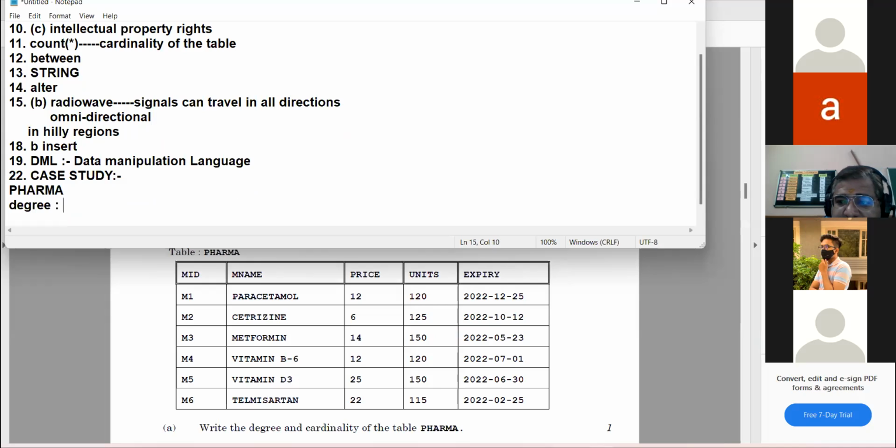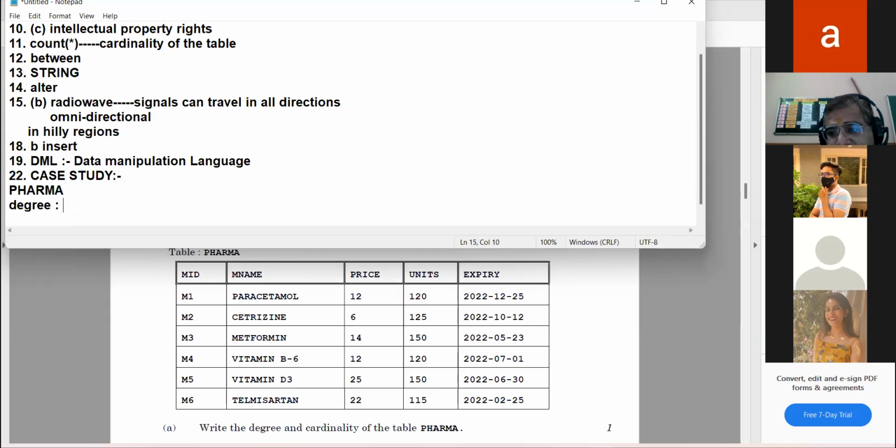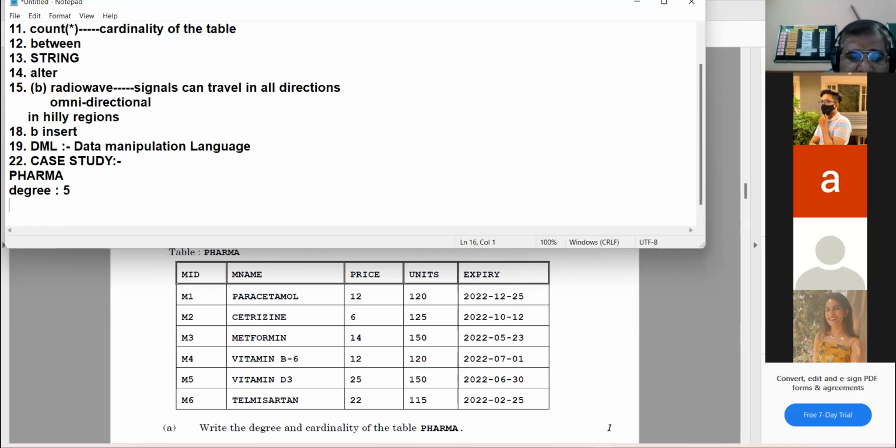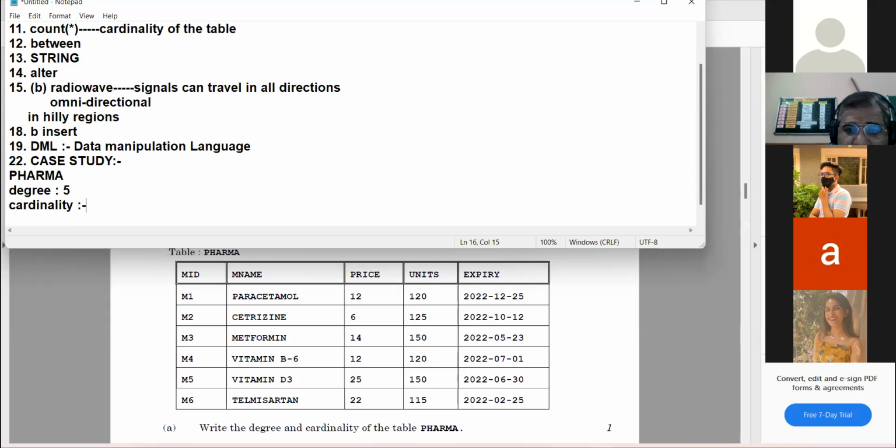How can you say the degree is 5? Sir, number of columns. Number of columns. Anushka, please sit somewhere where there is silence, you yourself will get disturbed by this noise. 5. Okay, cardinality. Yes, Mohit.